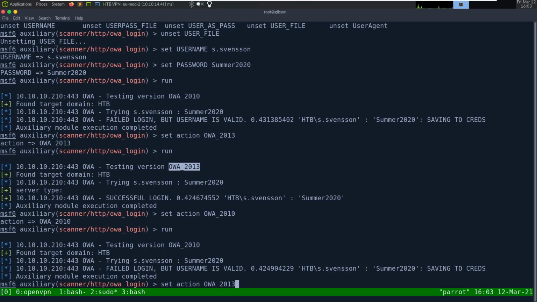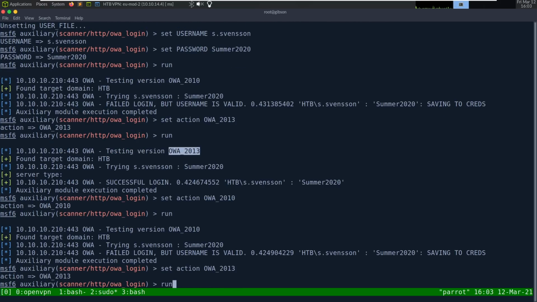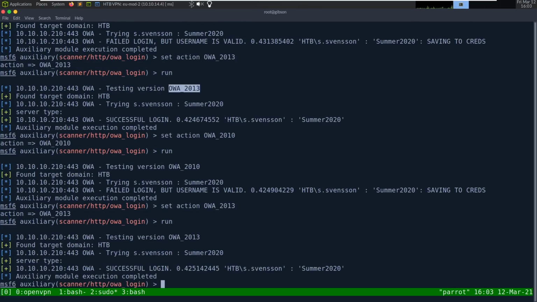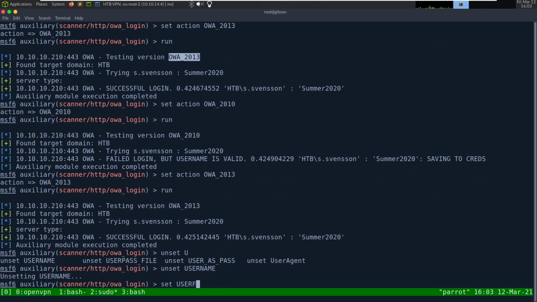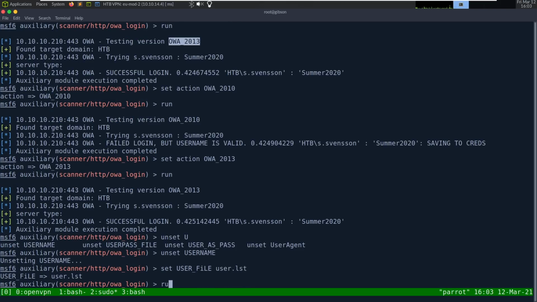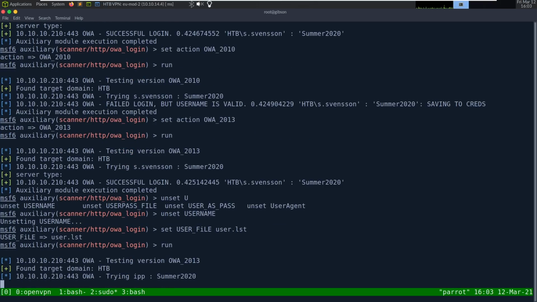Yeah, so I guess lesson learned, use 2013, even if it's a 2010 OWA instance. Actually bizarre. Unset username, set user file, user.list, run, and we can run through all these.